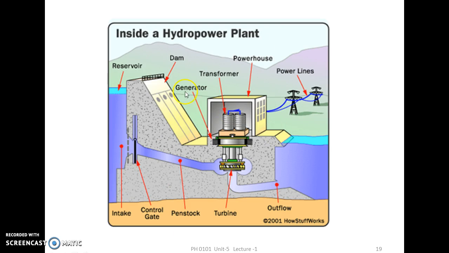This is the inside of the hydropower plant. This is the dam. This is the reservoir. The water is stored in the reservoir. This is the intake. Then this is the control gate, which is open or closed as per the requirement. Generator is placed over here. These are the transformers, powerhouse. These are the power lines. So the water is taken from the reservoir. It goes through the penstock. It rotates the turbine. The turbine when it rotates causes the generator shaft to move, and hence the electricity is produced. And this is the outflow. Once the water is used, it is left into the river again.